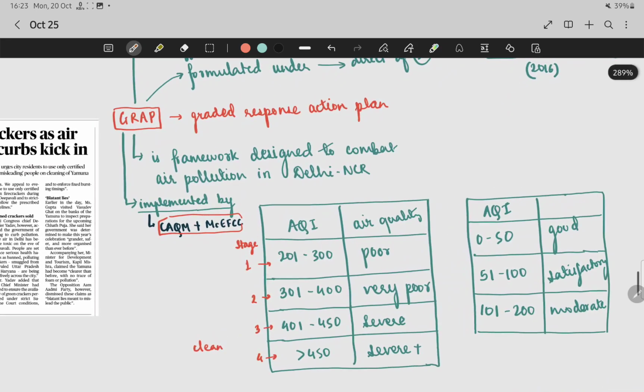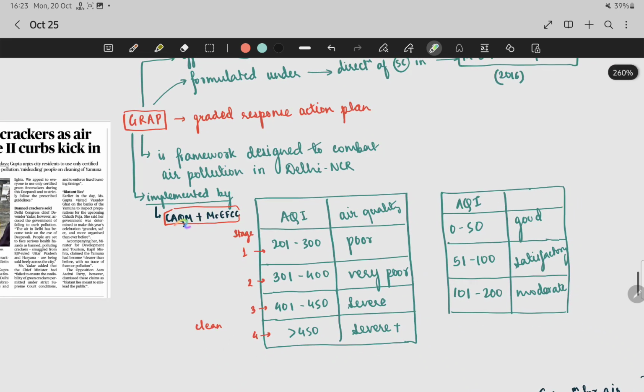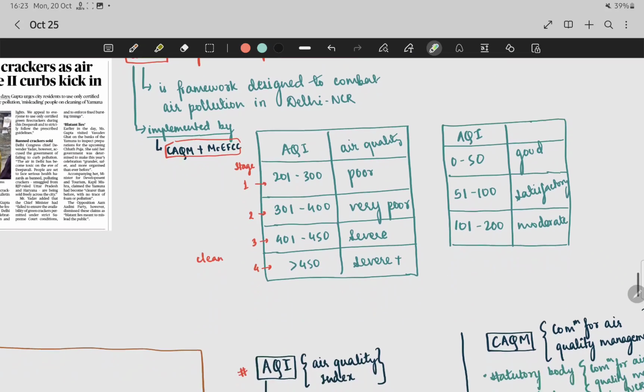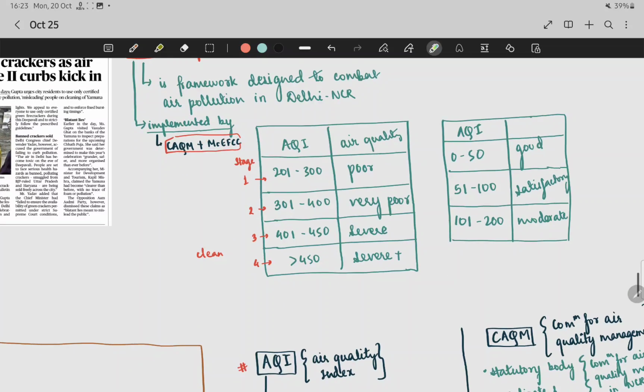So we have to remember it is a framework. It is a framework designed to combat air pollution in Delhi NCR. And it is implemented by CAQM and the Ministry of Environment, that is the Commission for Air Quality Management.